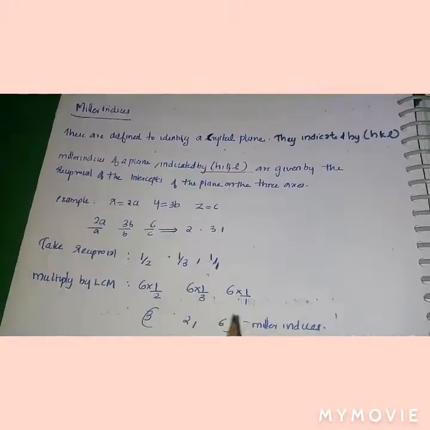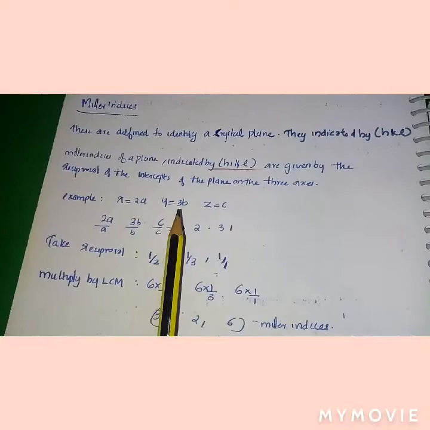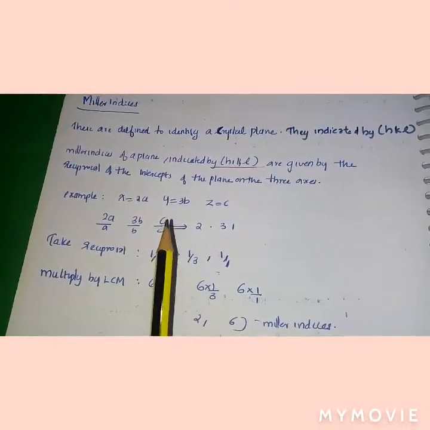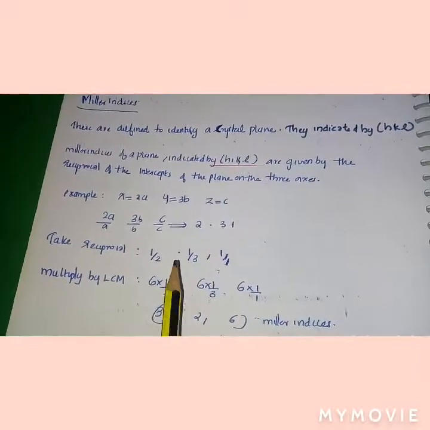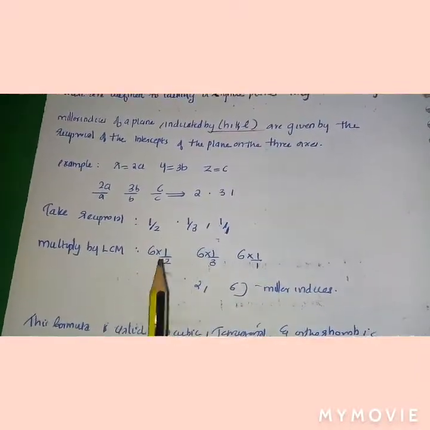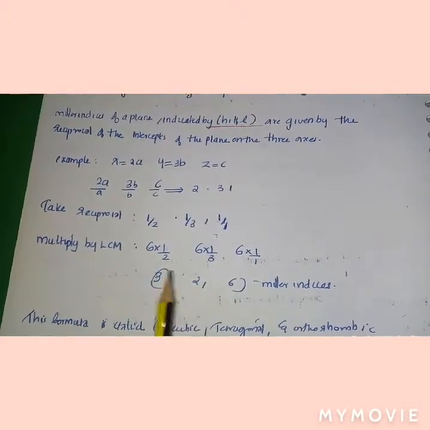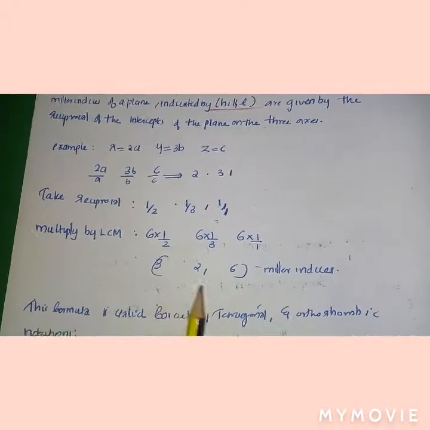Here we consider an example: x = 2a, y = 3b and z = c, so the intercepts are 2, 3, 1. Take the reciprocals, find the LCM and multiply by it, and we get the Miller indices.